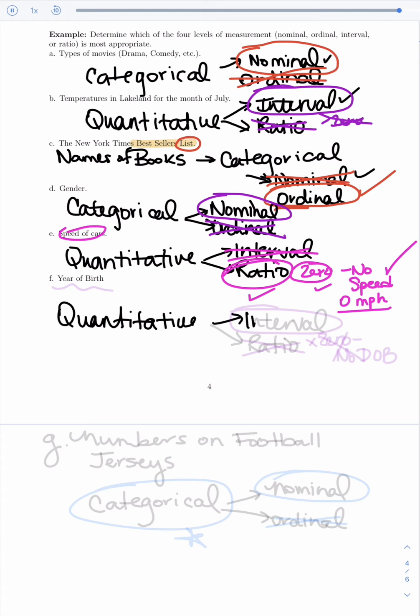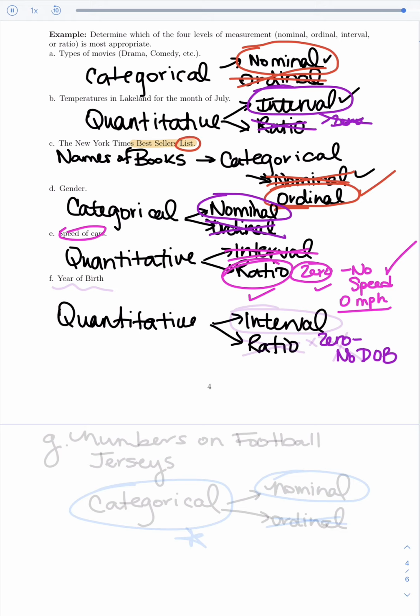The question then is it interval or ratio? Again, this all has to do with whether or not you have that inherent zero, which means is there a way of saying that you have no date of birth, basically? Well, if I gave the year 0, that's a specific year.